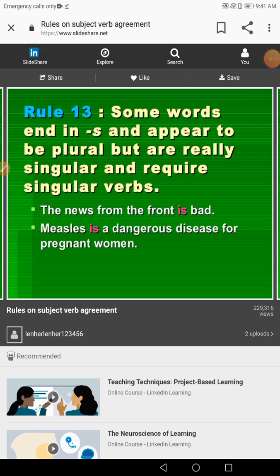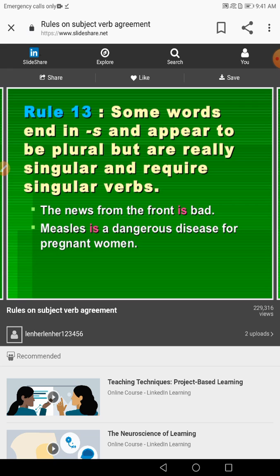We have some other words that end with s and appear to be plural but are really singular because they refer to only one thing. For example, the word news. When I say the news from the front, I say the news is. Don't say news are. Measles is. Why? Yes, it's a disease, a dangerous disease.